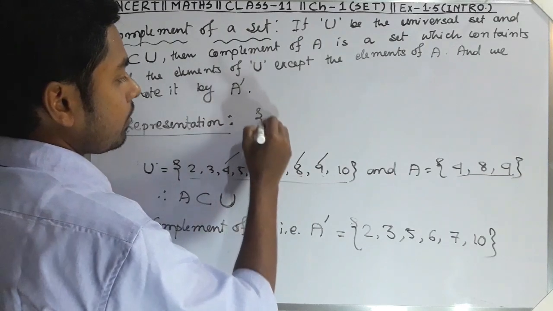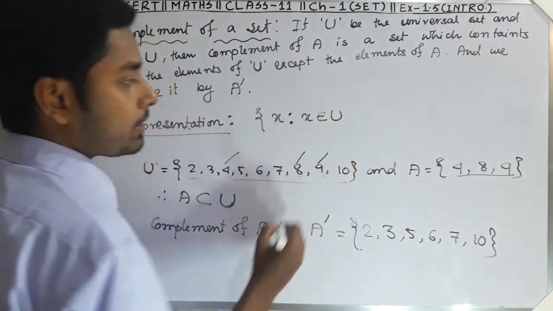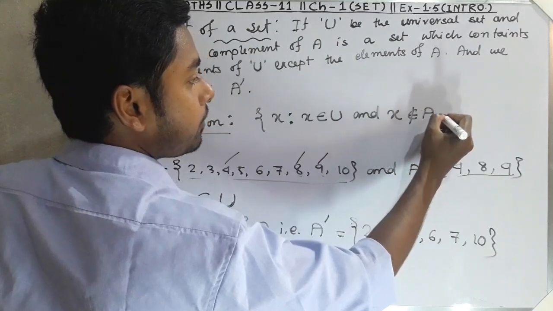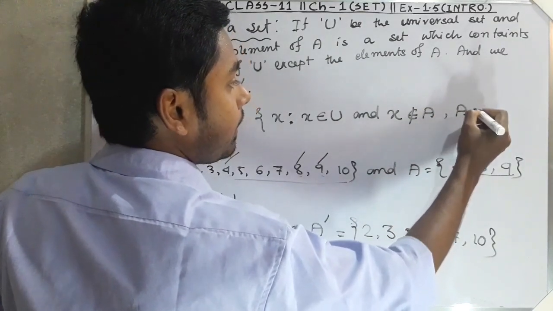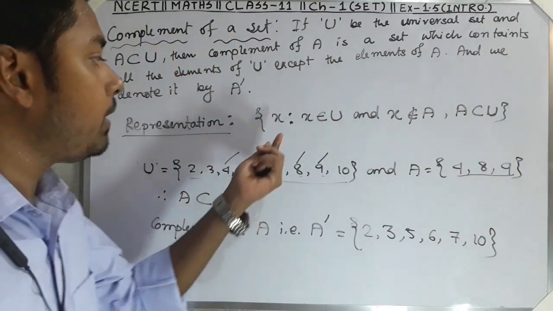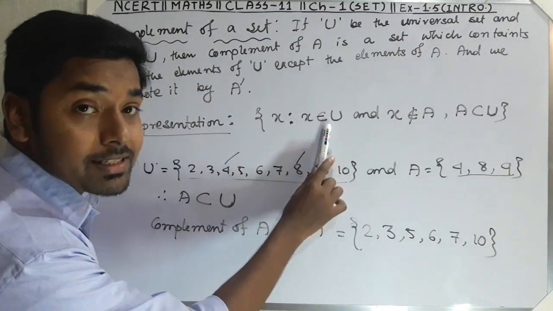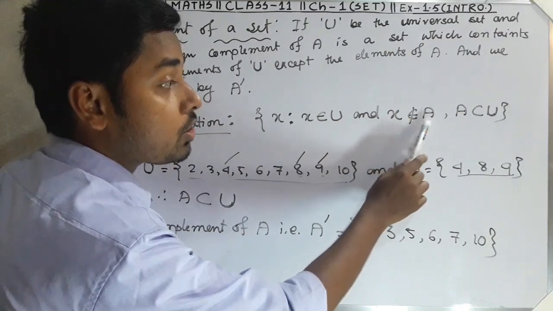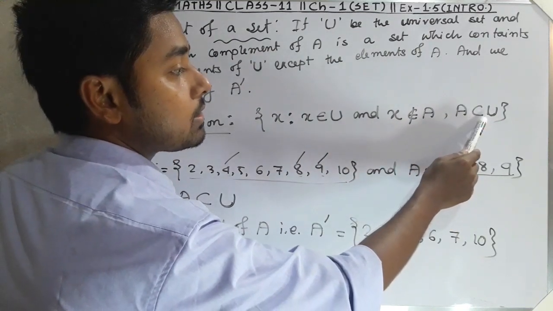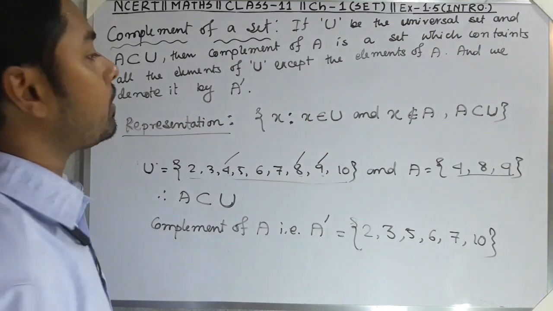It is {X such that X belongs to the universal set and X does not belong to A}, where A is a subset of U. X such that X belongs to universal set means X will be an element of the universal set, and X does not belong to A, that means X will not be in A, and A is a subset of U. This is the set representation of complement.